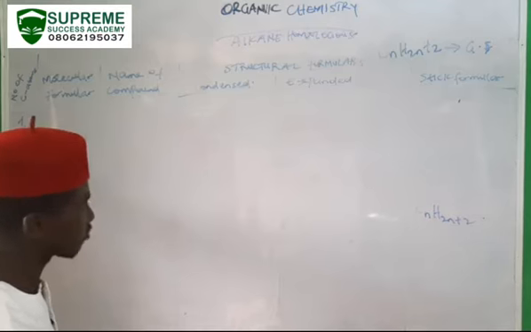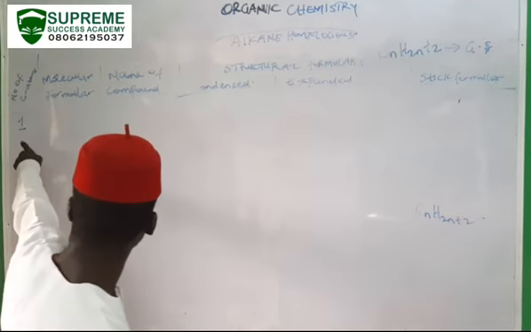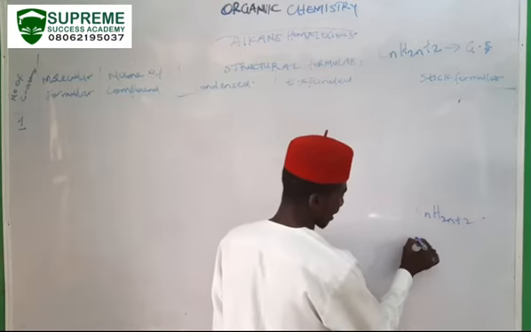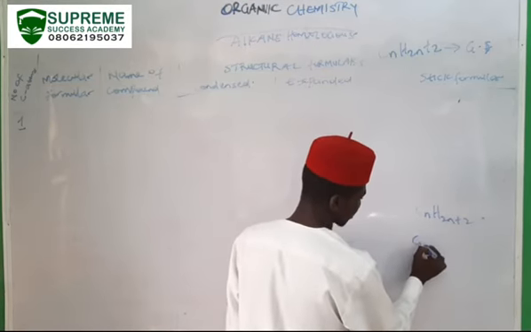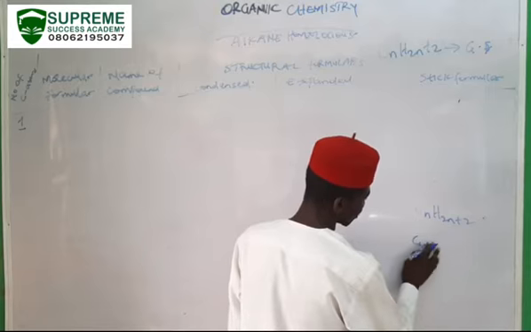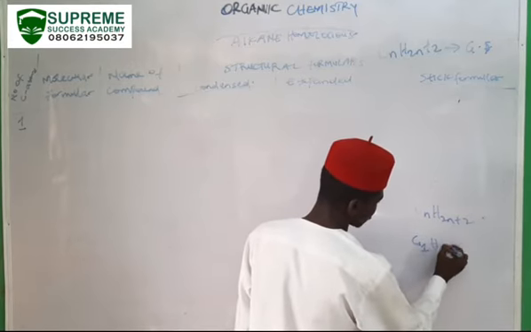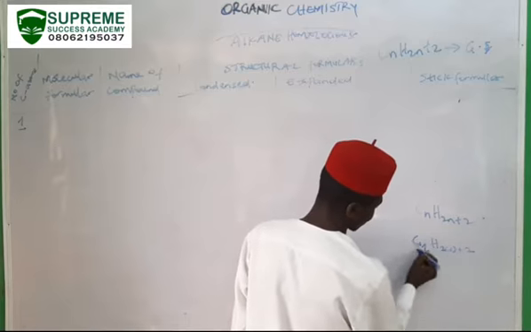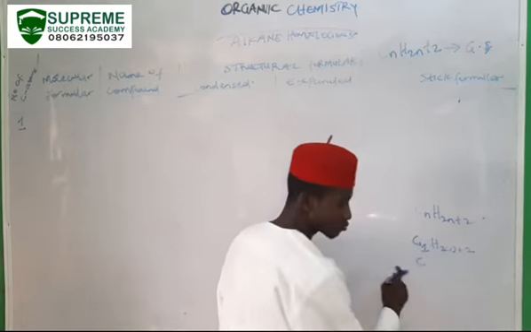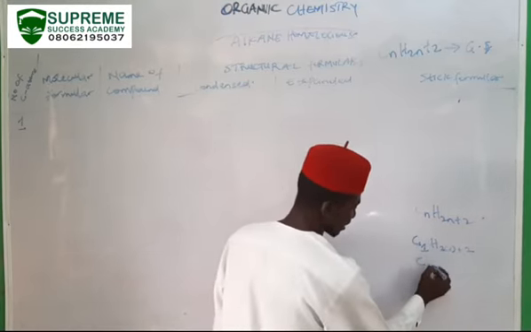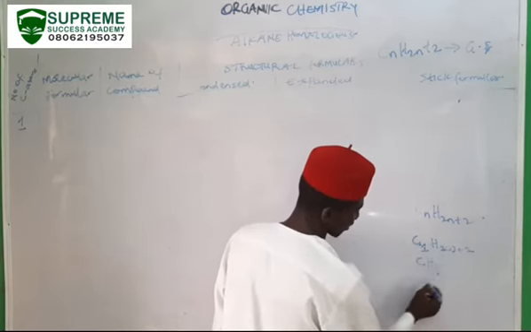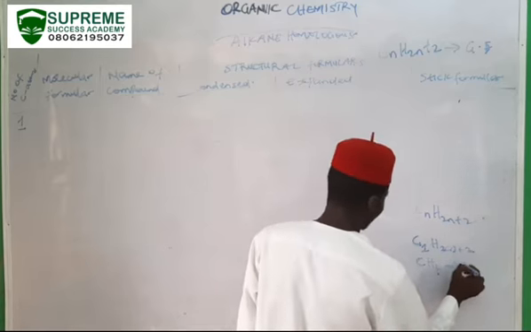So if my n is 1, anywhere I see n, I put 1. What do I have? C1, since it is 1, I just write it as C, then H, 2 times 1 is 2, plus 2 is 4. And this gives me methane.